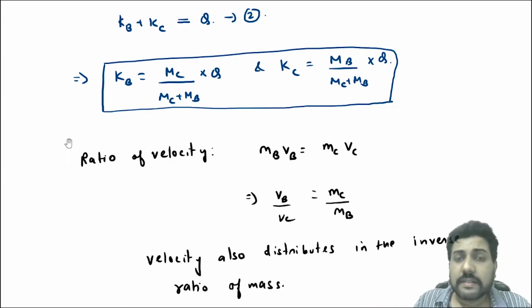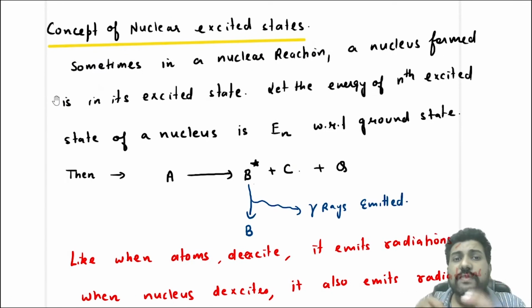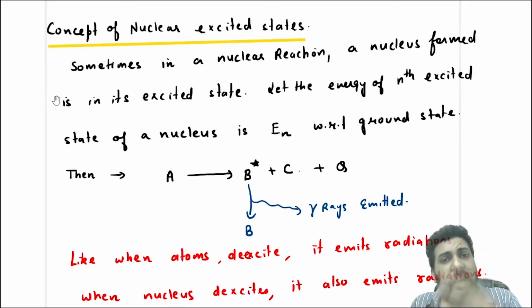Okay. Now, the concept of nuclear excited states. Now, sometimes in a nuclear reaction, a nucleus formed is in its excited state. So what we mean here is that just like atoms, a nucleus also has excited states. We have already discussed this.